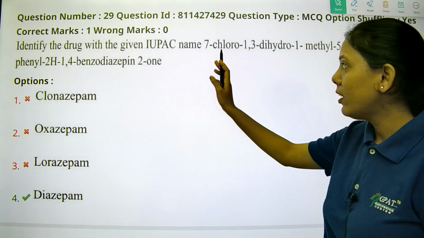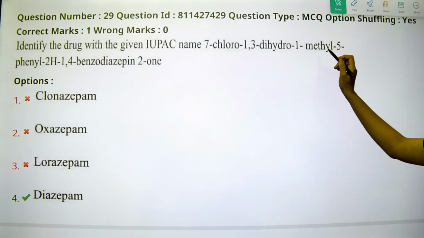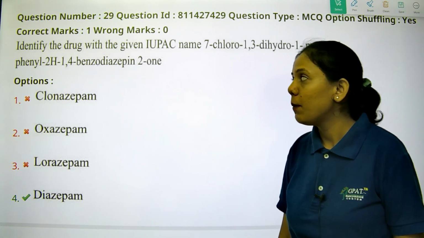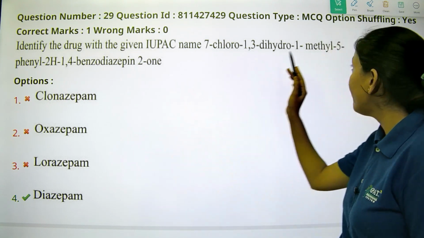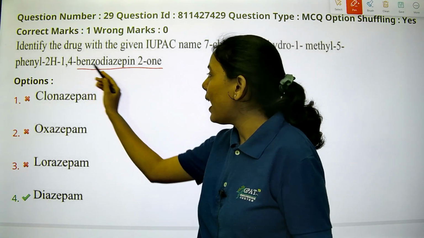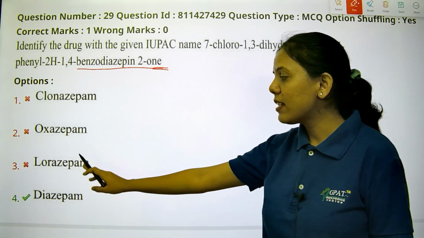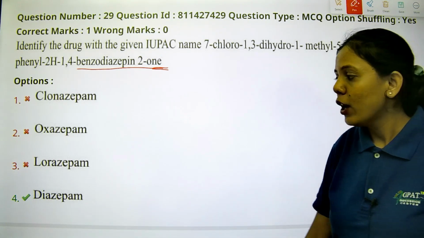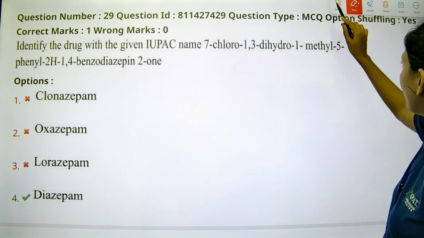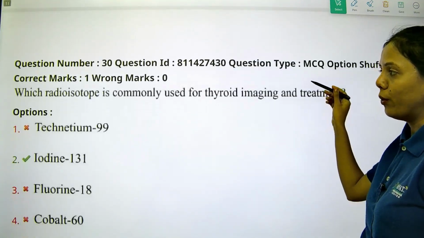Identify the drug given the IUPAC name. The IUPAC name is given: 7-chloro-1,3-dihydro-1-methyl-5-phenyl-2H-1,4-benzodiazepin-2-ol. So it is a derivative of benzodiazepine, and it is replaced with ol, that is a ketone group. The options are clonazepam, oxazepam, lorazepam and diazepam. So option 4 is the right answer, that is diazepam, which is having a benzodiazepine ring with substituted 2-ol.